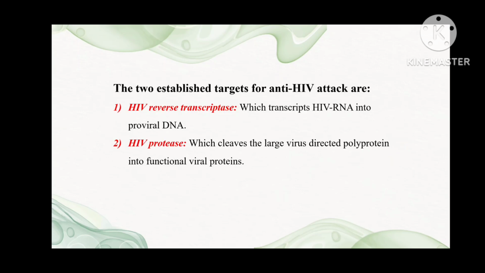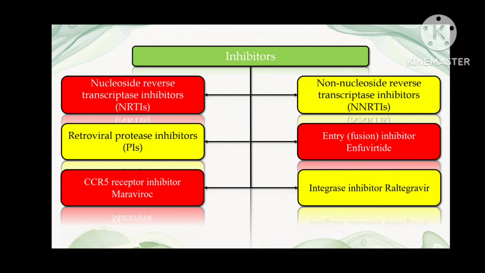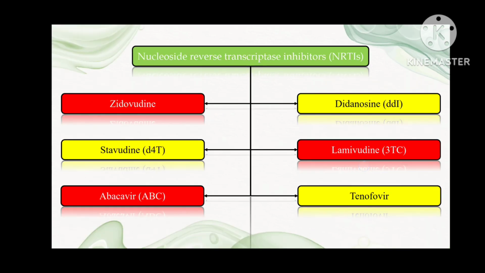The two established targets for anti-HIV attack are HIV reverse transcriptase, which transcribes HIV RNA into proviral DNA, and HIV protease, which cleaves the large virus-directed polyprotein into functional viral proteins. There are some of the inhibitors. The inhibitors are classified under six categories: nucleoside reverse transcriptase inhibitors, non-nucleoside reverse transcriptase inhibitors, retroviral protease inhibitors, entry fusion inhibitors, CCR5 receptor inhibitors, and integrase inhibitors, such as raltegravir.